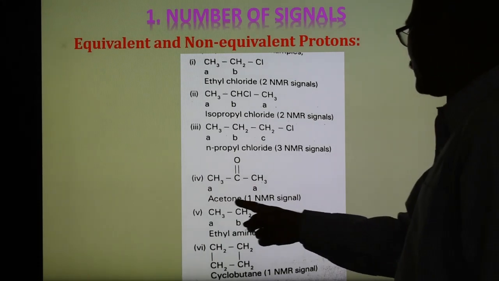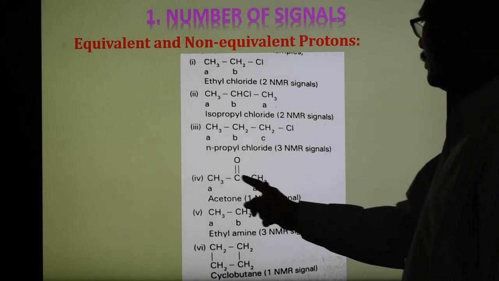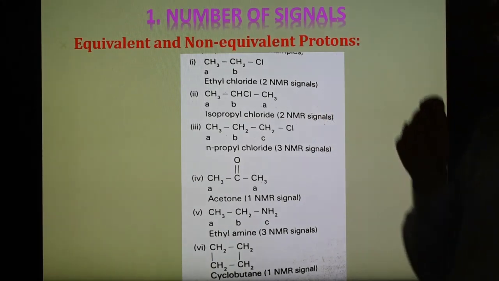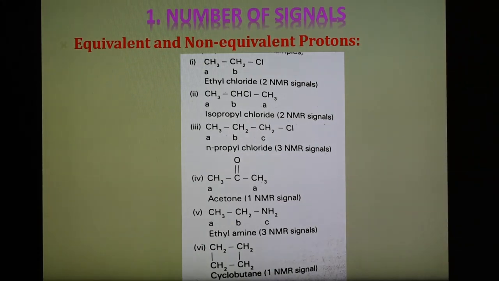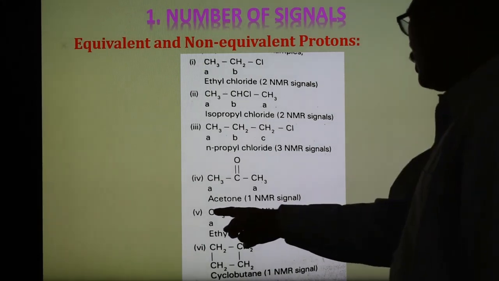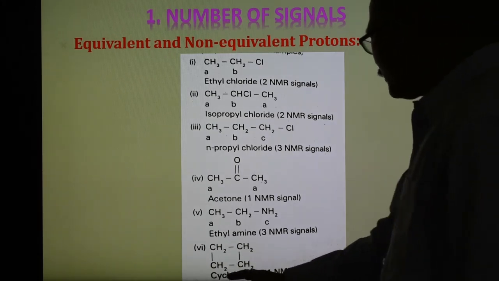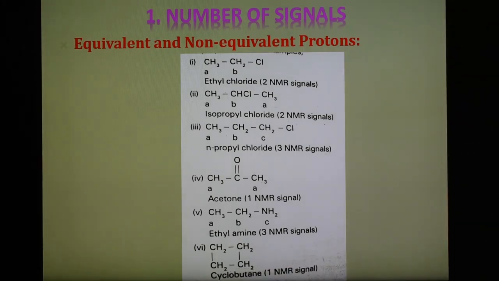Now the fourth example, acetone, CH3COCH3. Here it is A, because both the CH3 groups are equivalent protons. They absorb at the same position, and therefore the NMR signal is only one. The next example, five, is CH3CH2NH2. All three groups have different protons, therefore they give A, B, C, three different NMR signals. And this is the example of cyclobutane, where all the groups are equivalent, and therefore it gives only one NMR signal. So these are some examples of the interpretation of the NMR signal.